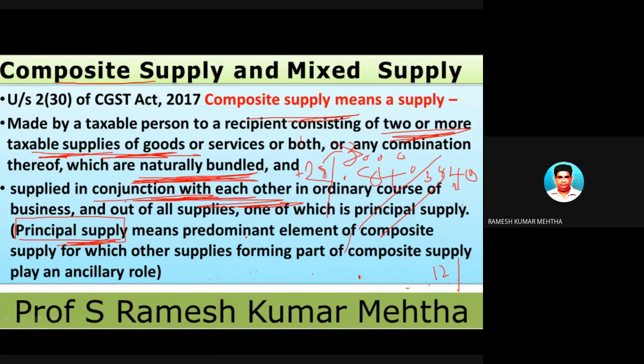So many individual transactions like booking of train, bus, cab, lodging, boarding, and industrial visit. So many things are coming into the picture. So they are naturally bundled and in conjunction with each other. बोले तो ये साथ में जाते हैं, अलग अलग हम लोग नहीं बेचते हैं. So in this case, you have to find out whatever is the principal supply, and whatever is the rate of that principal supply, that is charged on the value of the goods.